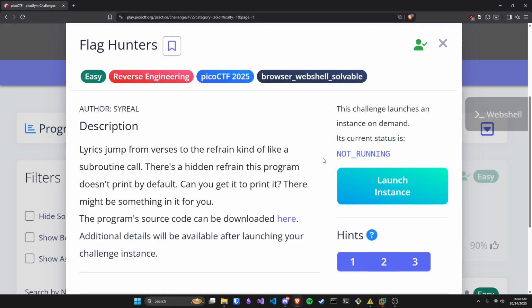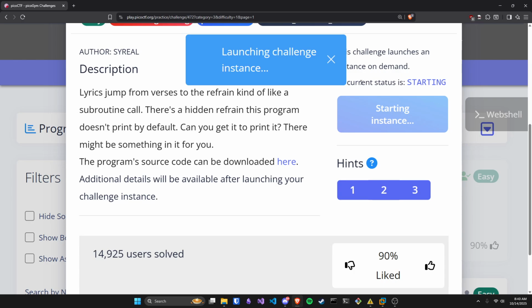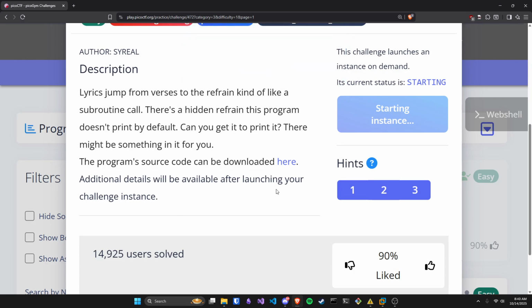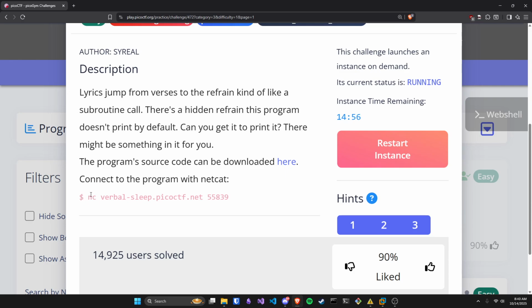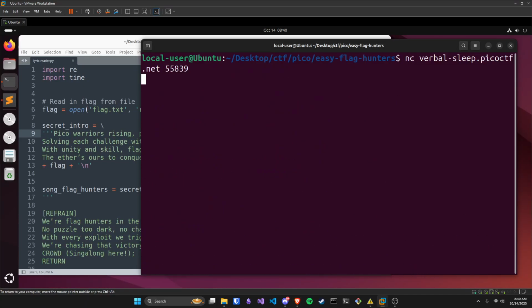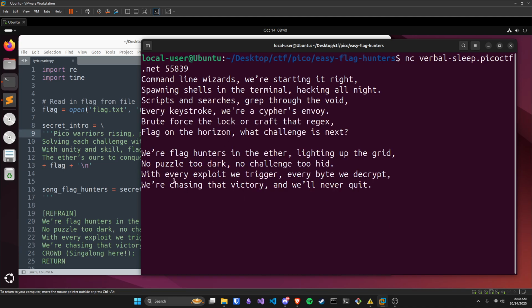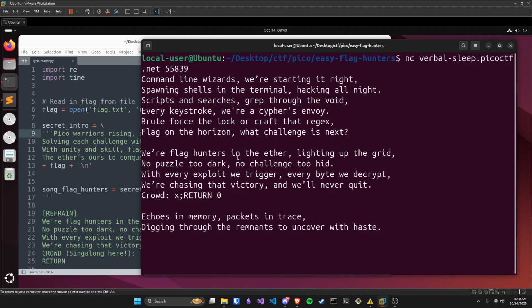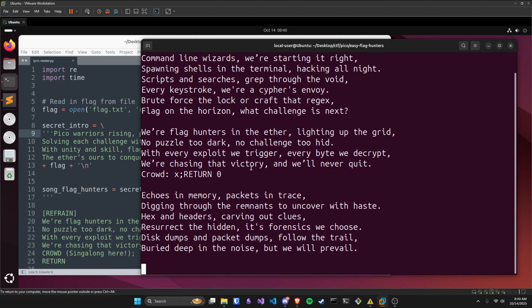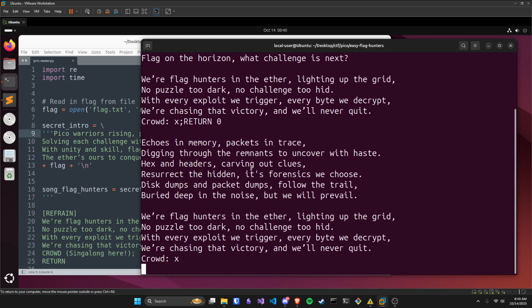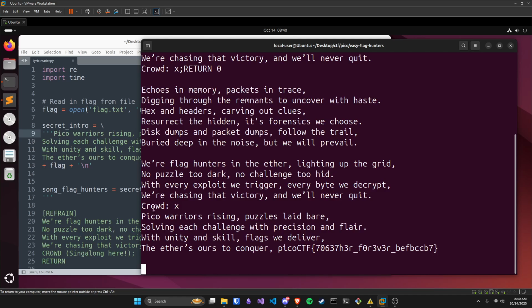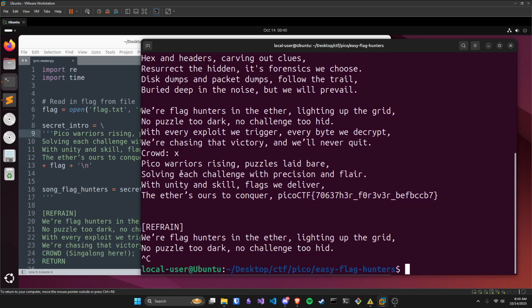And so for the Pico gem, all you pretty much have to do is launch the instance. After a few seconds, it should give you a netcat command. Pasting it in here, we see it's the same exact script running. Then we'll pretty much input the same thing, return 0. See, it processes crowd x. Then it jumps to the secret intro. And then over here, we see the flag.